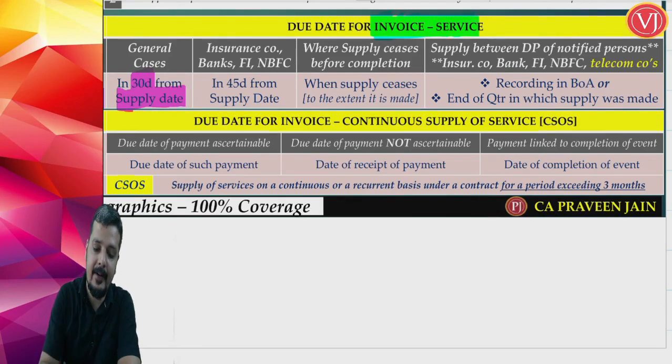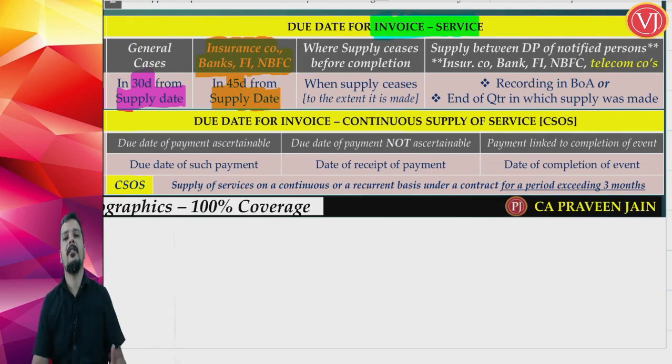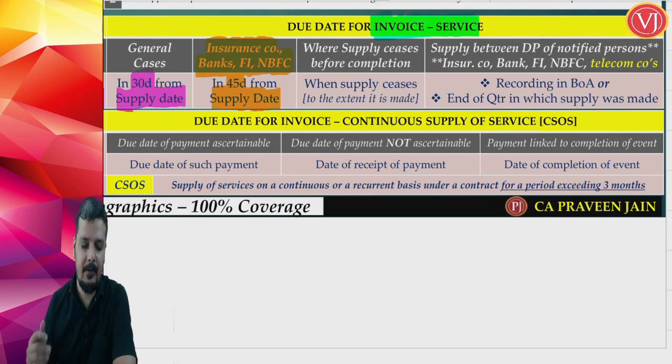If it is the banking sector and insurance sector, that is banks, financial institutions, non-banking financial companies and the insurance sector, then that 30 days is replaced by 45 days from the date of completion of service. Supply date means date of completion of service, right? So in the normal scenario, the breathing time given is 30 days from the date of completion of services or date of supply. For the banking and insurance sector, it is 45 days from the date of completion of service or date of supply.